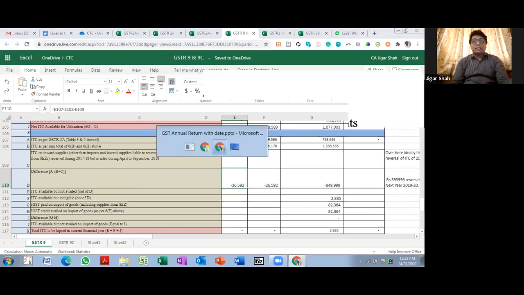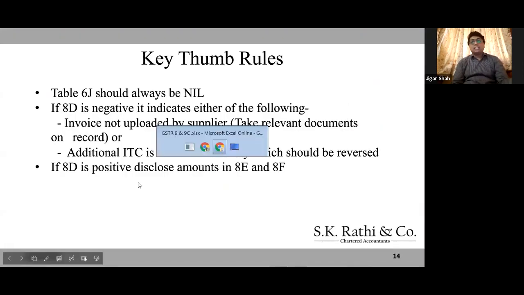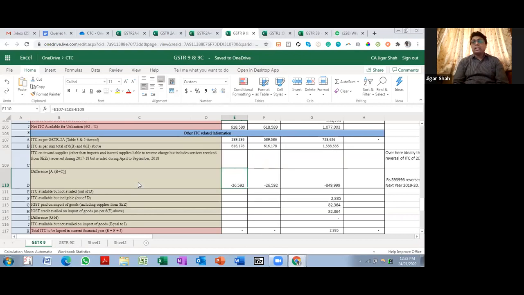Apart from that, additional ITC is taken. You might have taken additional ITC, which in our case was 2.5 lakhs that we have reversed in the next financial year. That is where the difference can be negative. In an ideal scenario, this difference should be positive, when something is greater in 2A but less in 3B. This difference is because there was some credit which was eligible, but you have not availed for some reason, or there was some ITC which was completely ineligible.